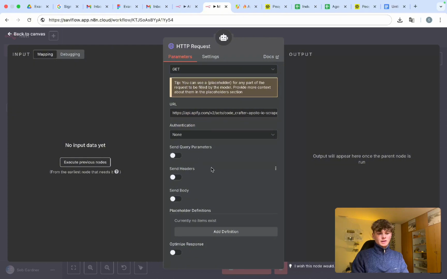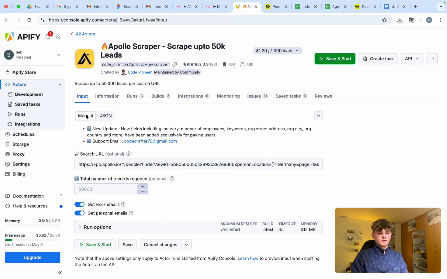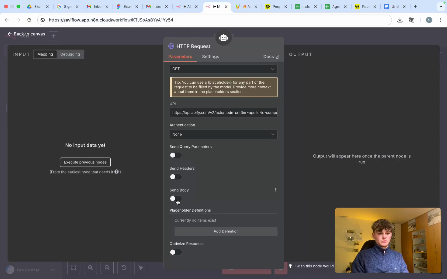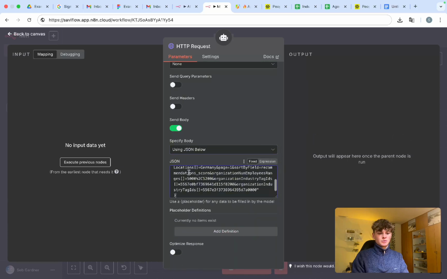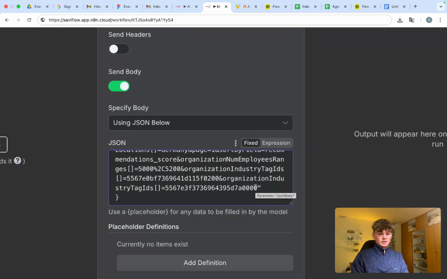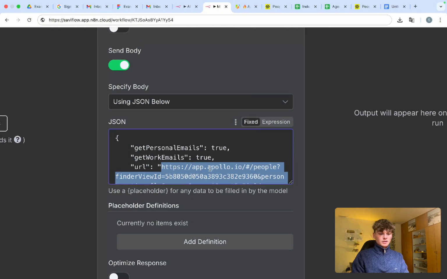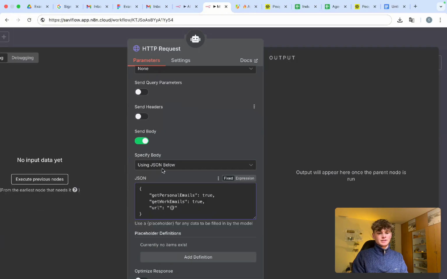That should be good. And heading back into Apify, I believe we'll need some JSON. So if you go from manual to JSON and copy over this entire JSON structure here, and then go down to send body using fields below, we're going to switch this to using JSON below and paste that JSON in there. Then what we want to do is delete this request URL. You can see it's an Apollo one, but we don't want to use this one. We want this to be dynamic. So if you delete that and then create curly braces, this is basically telling the AI agent this is something we want you to fill in.